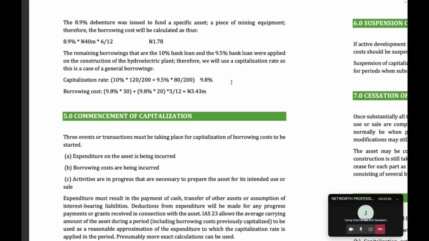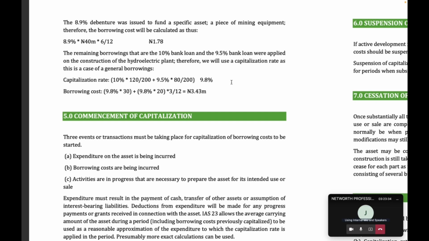Yes, I understand you clearly. It's possible, but I can't assume. It's very dangerous to assume in the exam, especially with a straightforward question. You don't complicate it. Since the question told me they use the 8.9% for this one, and the existing ones they use for this particular asset, I don't want to start unfolding things.